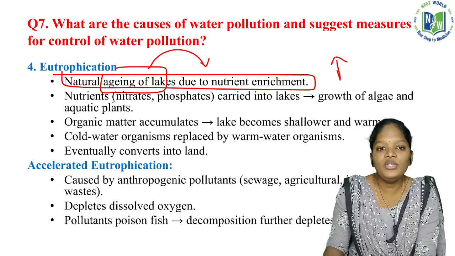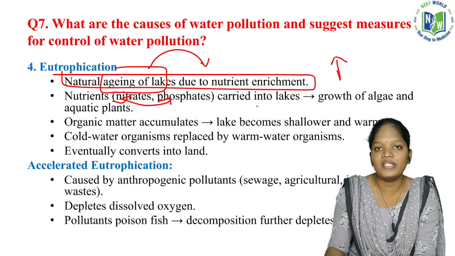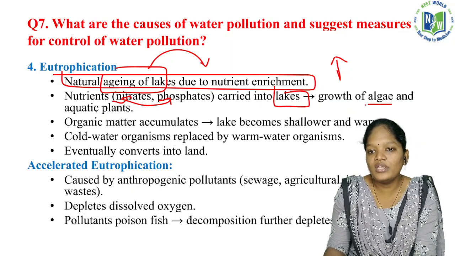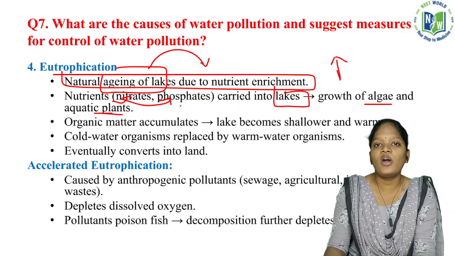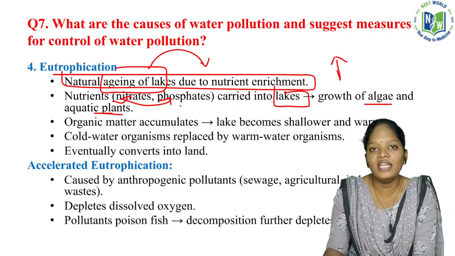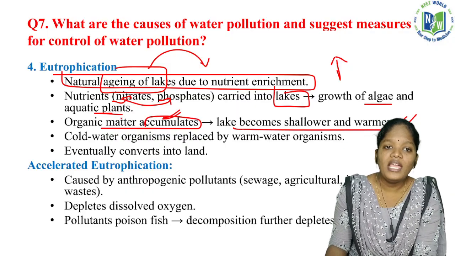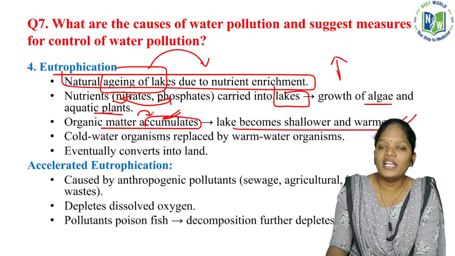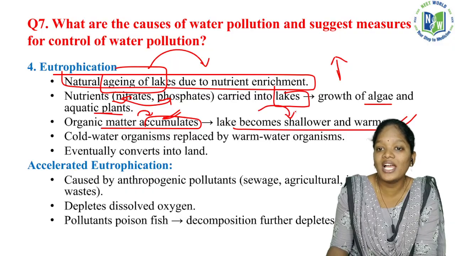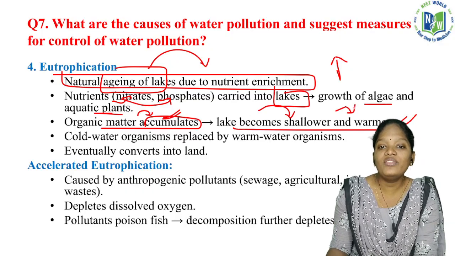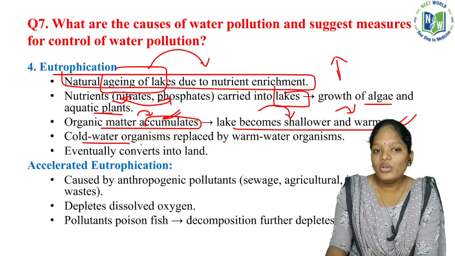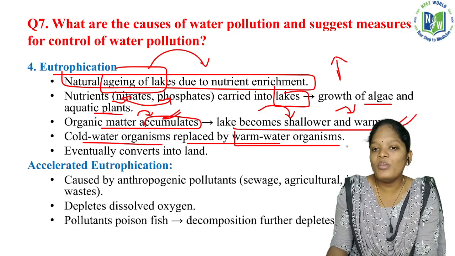Now, what will the nutrients be? They will be nitrates or phosphates that are carried to the lakes. Obviously it leads to the growth of algae and aquatic plants. The organic matter accumulates, so the lake becomes shallower and warmer. As a result of more organic matter accumulating in the water body, the lake becomes shallower and warmer. The temperature of the lake is getting affected. Now cold water organisms are replaced by warm water organisms.